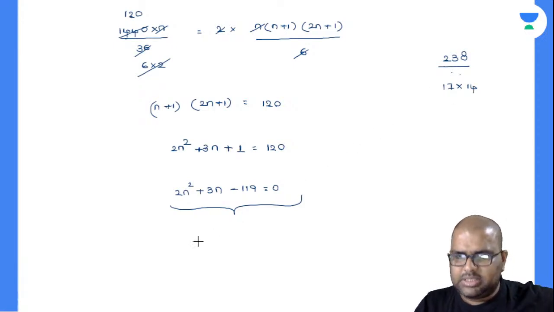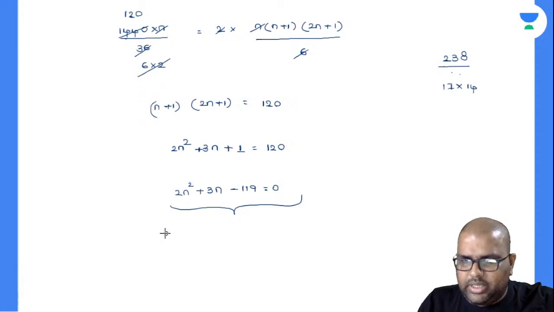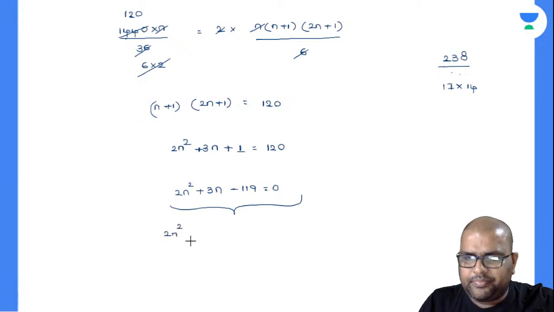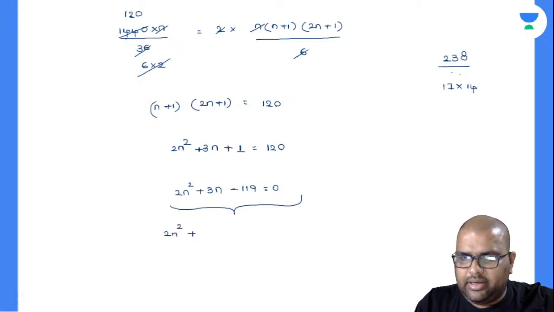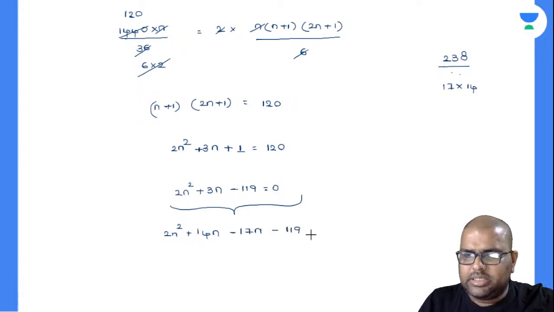How many of you got this? So I can write it like this: 2n square plus minus 17n or plus 14n minus 17n minus 119 is equal to 0.